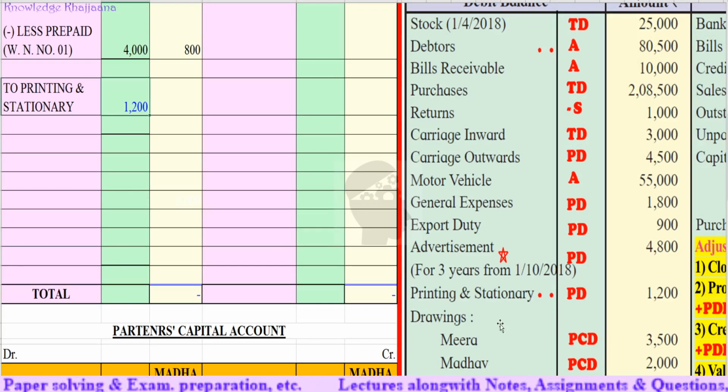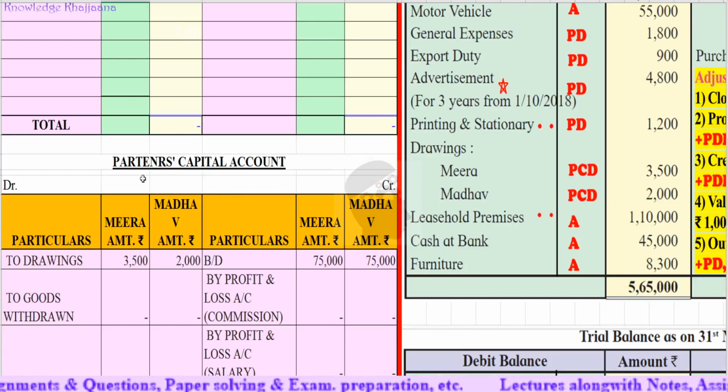Then drawings of Meera and Madhav will be recorded to the partners' capital account debit side. See, with this problem we are going to make separate partners' capital or current accounts, because it would be required for solving the problems in the next lessons. So this is a good habit. The drawings would be recorded to the debit side of the partners' capital account: in Meera's column drawings of rupees 3,500 and in Madhav's column drawings of rupees 2,000.